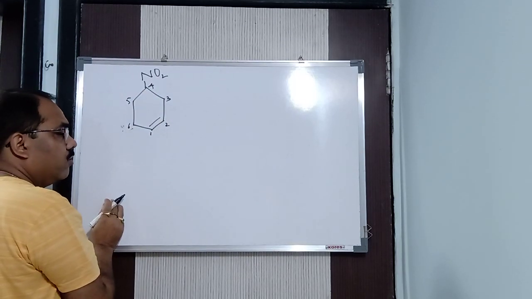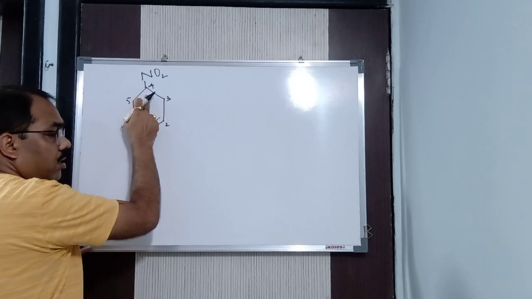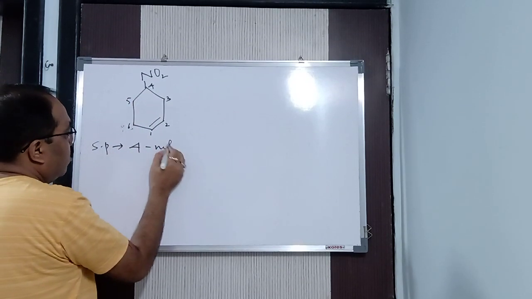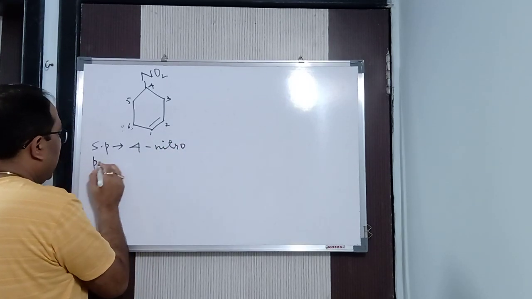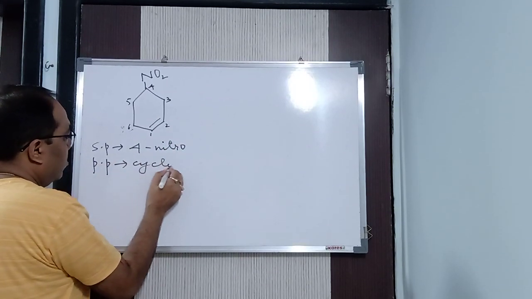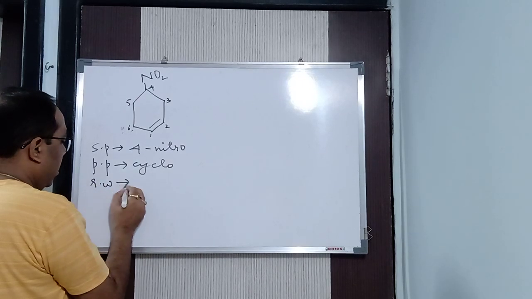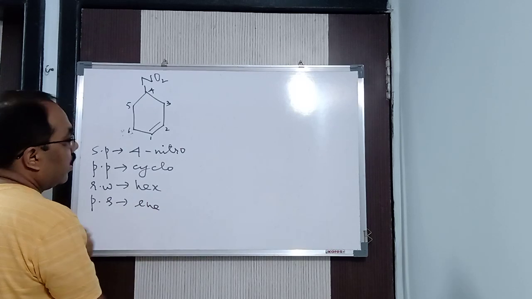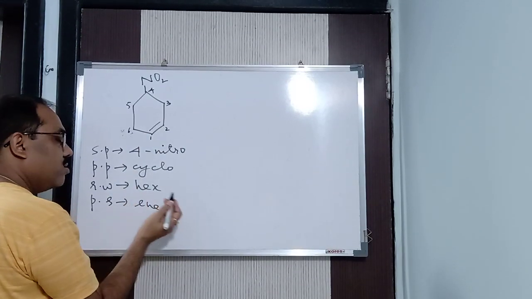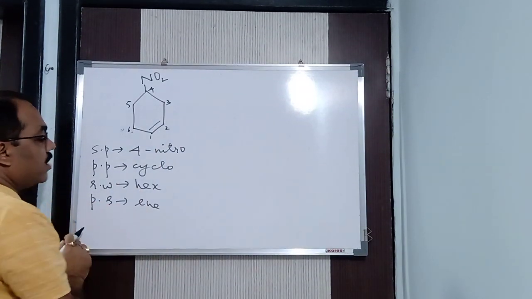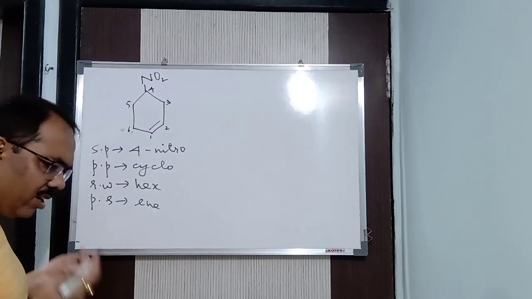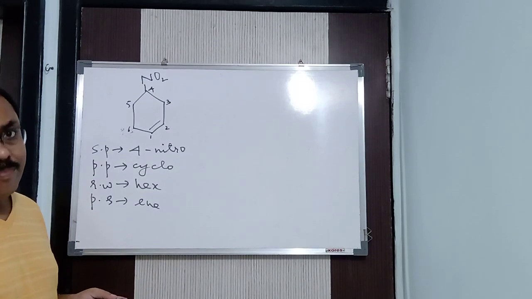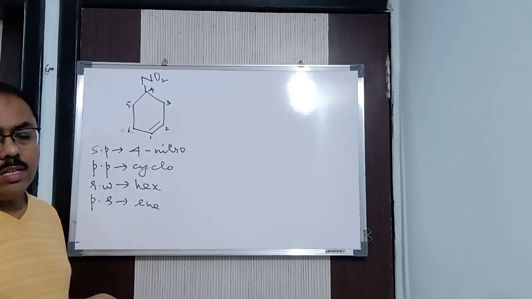To whom will I give the preference? The lowest number. So what do we get here? The secondary prefix is 4-nitro. Alright? The primary prefix is cyclo. Then the root word is hex. And the primary suffix is 'ene', in the first position, either you can write 1-ene or simply ene. So 4-nitrocyclohexene, we can say. So wherever the multiple bond or a functional group is there, I will give preference to that, whether it's a ring or a chain.